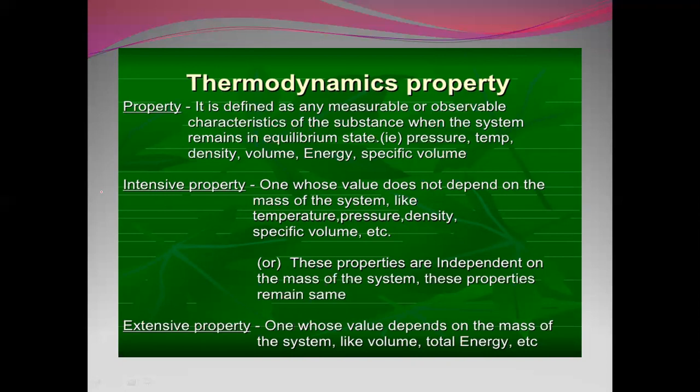Intensive properties are those which do not depend on the mass of the system, such as temperature, pressure, density, specific volume. These properties remain the same. Extensive properties depend on the mass of the system, like total energy, volume, etc.